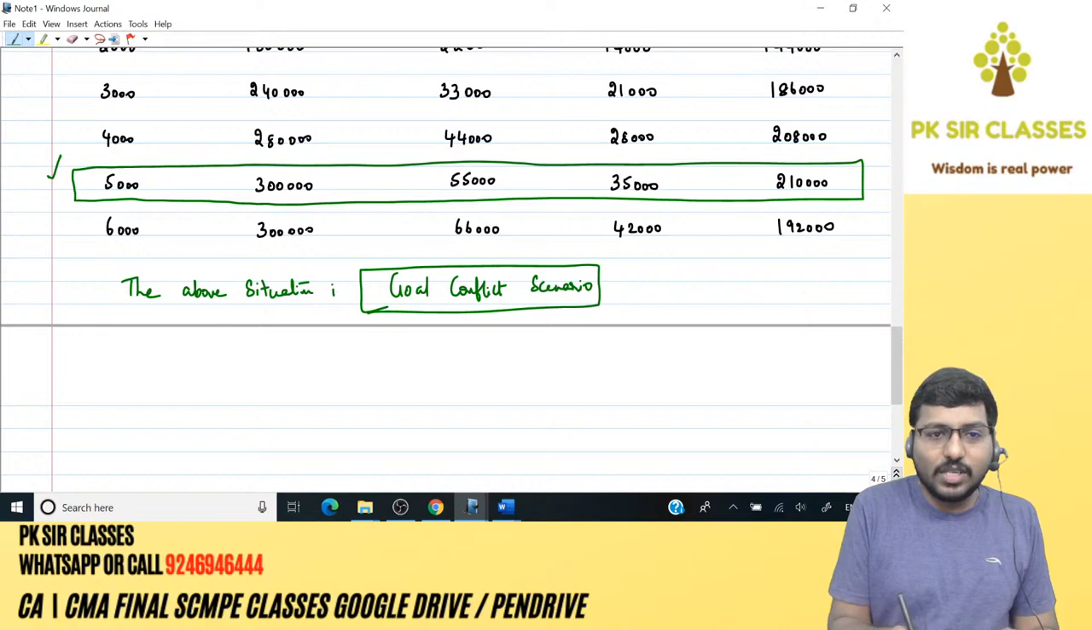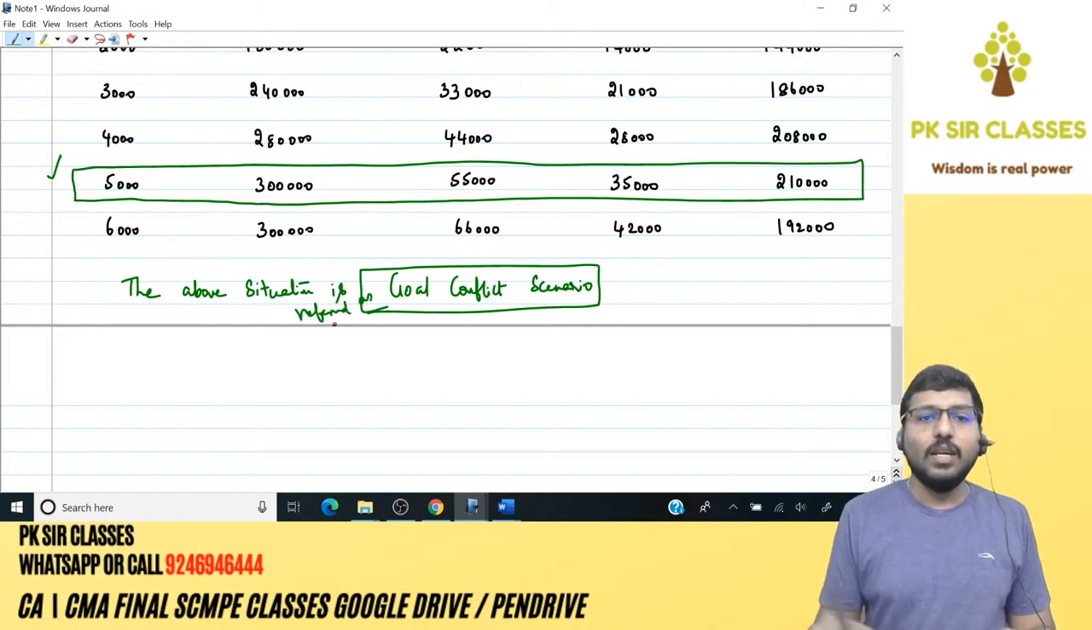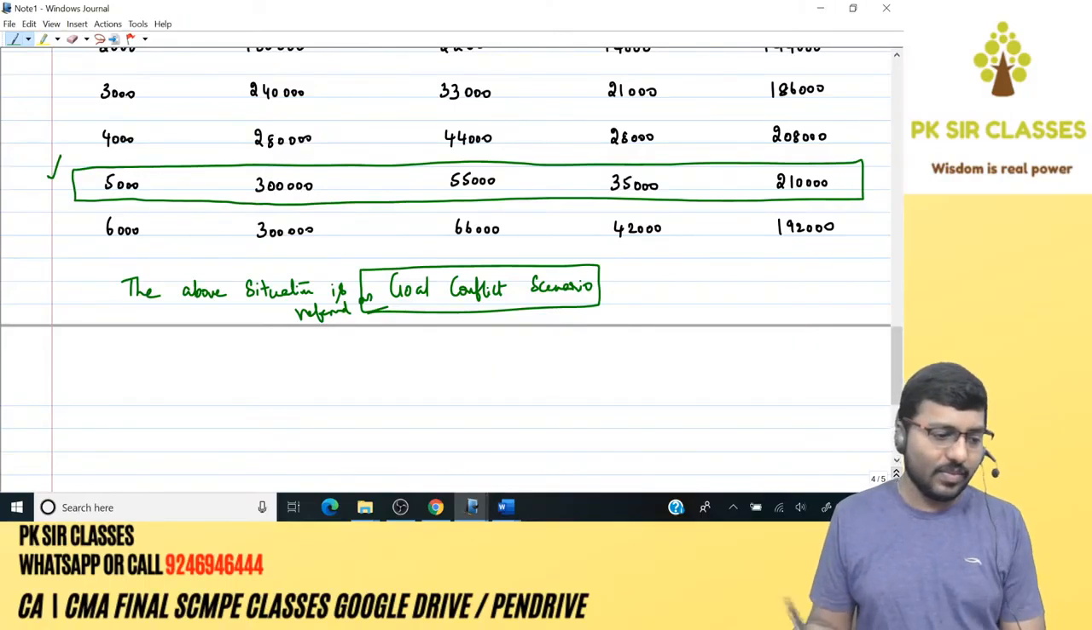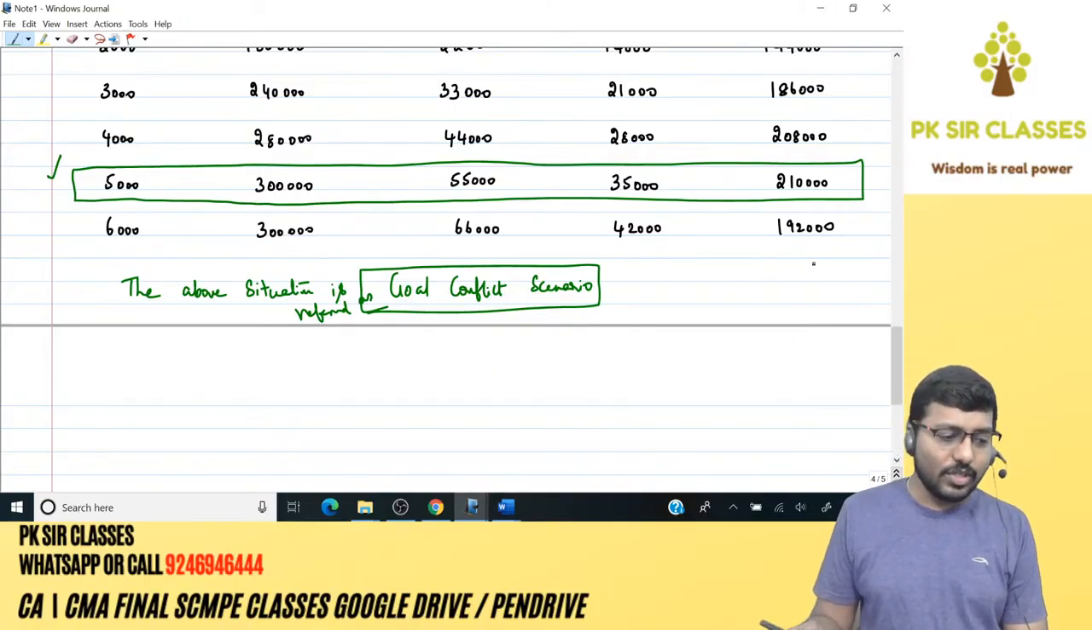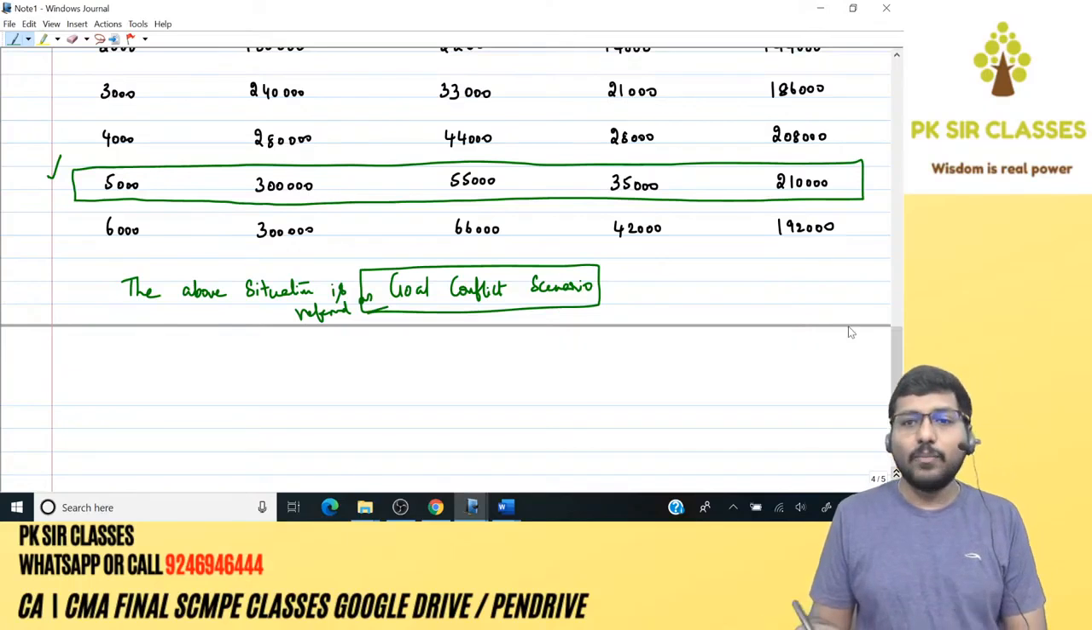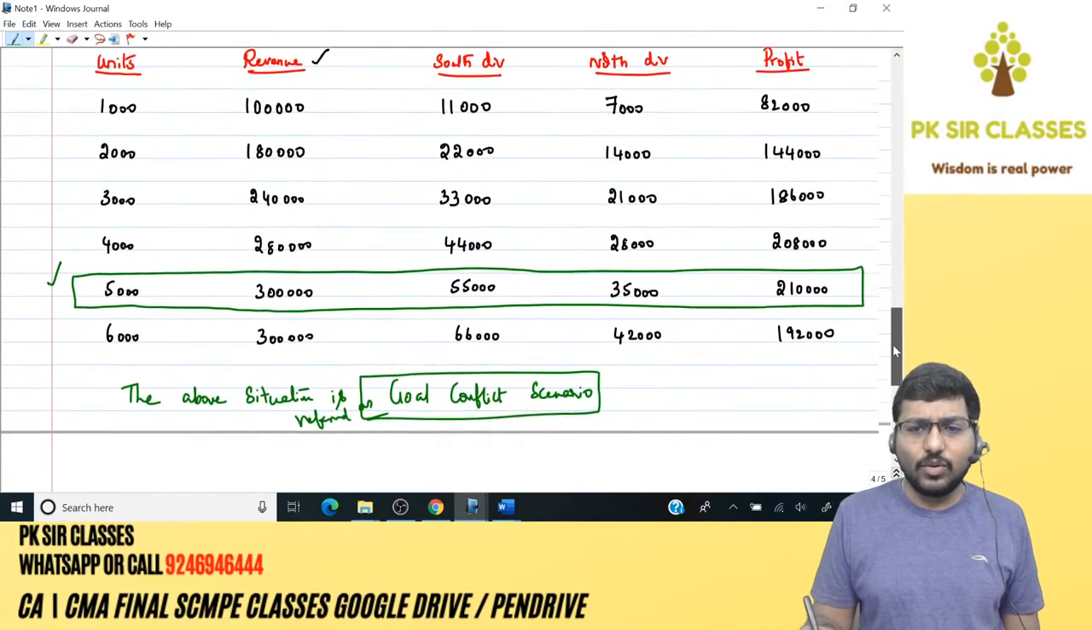The above situation is referred to as a goal conflict scenario. You have to support the company. Very good, Mahesh. Of course. What do you mean by goal conflict scenario?